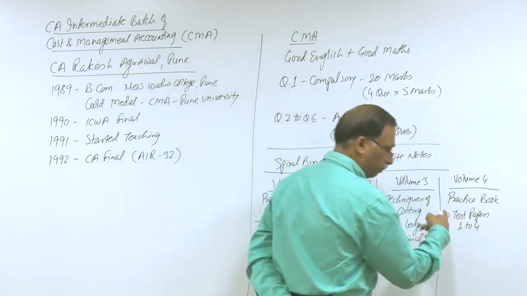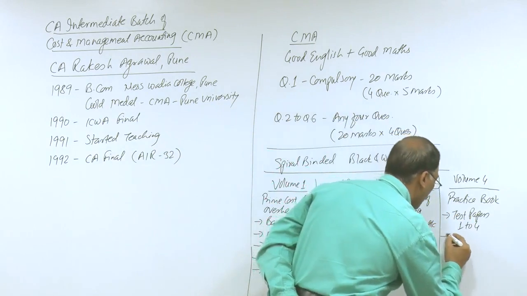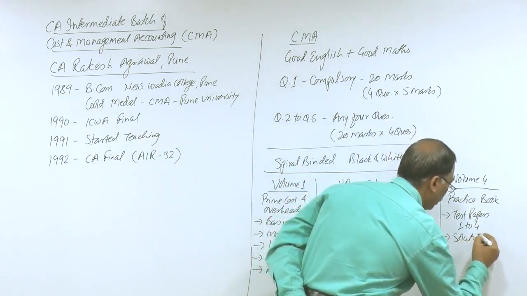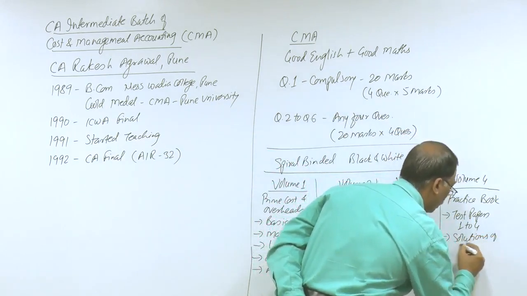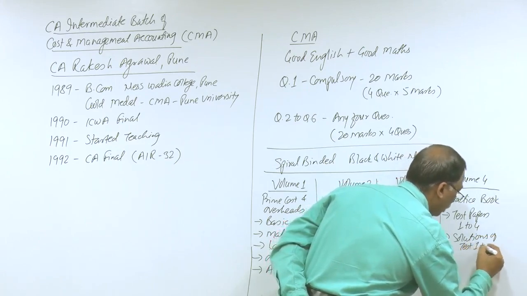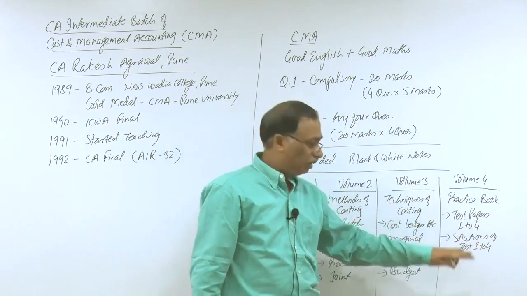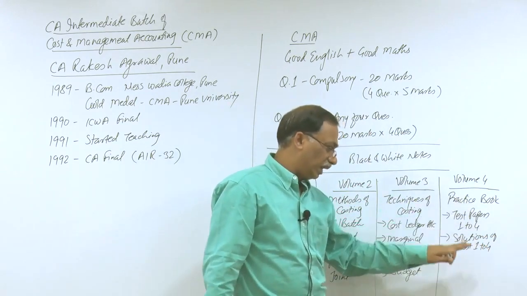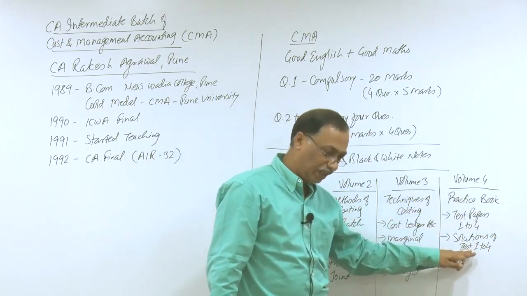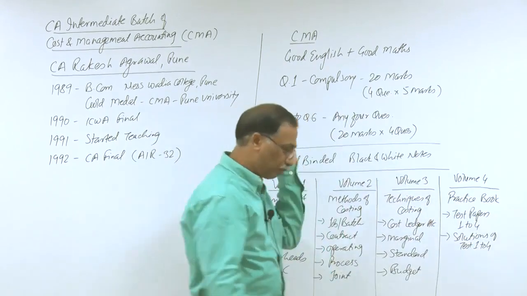So I have printed test papers on 3 chapters. Then I have printed the solutions also, solutions of test 1 to 4. These are detailed solutions of these tests. So you have to first appear for the test and then check your solution with the solutions which are printed.